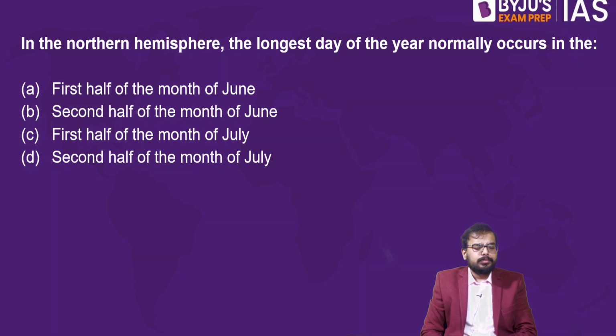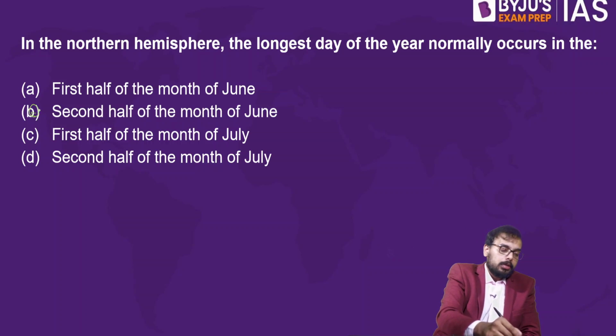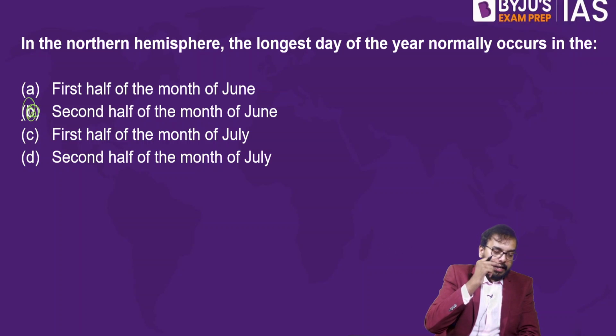What do you think? When is International Yoga Day? June 21st. So the answer is the second half of June. So the answer is B. Fine.